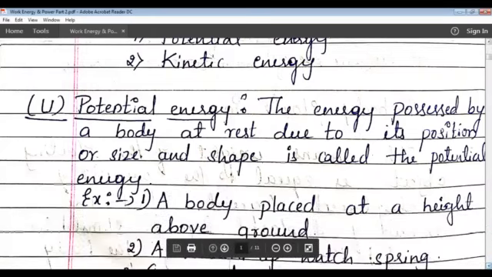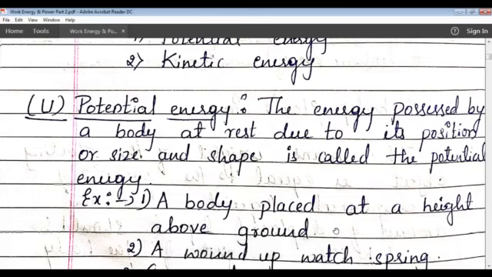Next one, a body placed at a height above the ground. If you place an object at some height, that body will have some kind of energy, and that energy is known as potential energy. It is the energy which is stored in the body due to the position of the object.